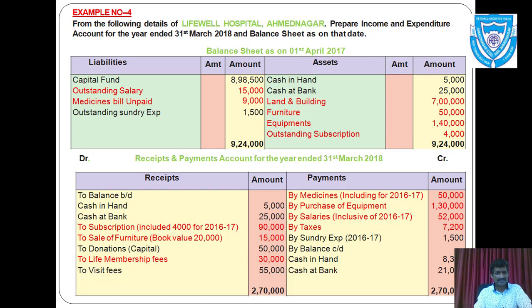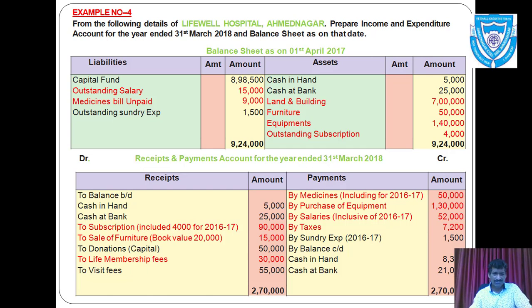We have liabilities such as capital fund, outstanding salaries, medicines bill unpaid, outstanding sundry expenses, and assets such as cash in hand, cash at bank, land and building, furniture, equipments, outstanding subscriptions. The total of liabilities and assets is 9,24,000.